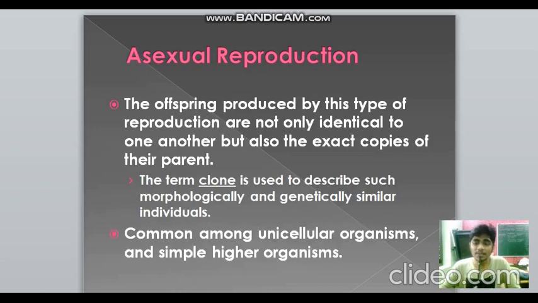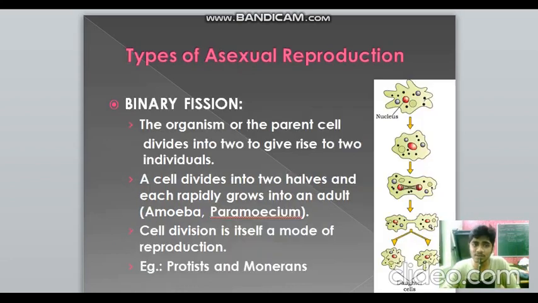By asexual reproduction, offsprings are produced which are exactly similar to their parent. They are not only the same as one another, but also exactly similar to their parent. The term we use for such morphologically and genetically similar individuals is clone. It's common among unicellular organisms and also some simple higher plants and animals. But among unicellular organisms, the majority follow asexual reproduction.